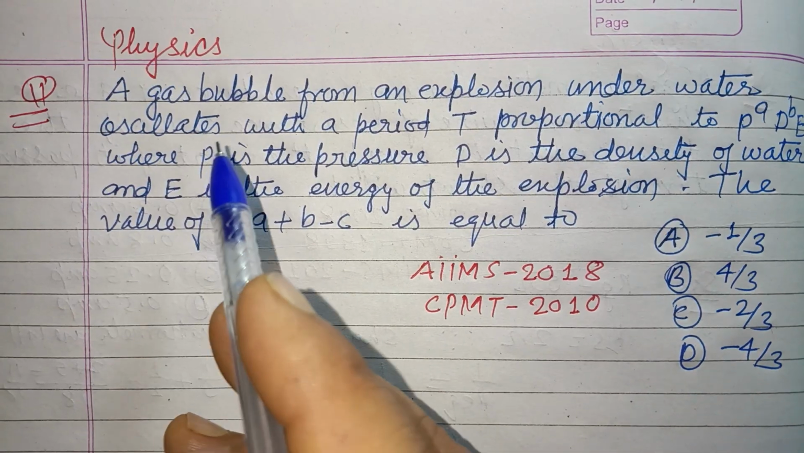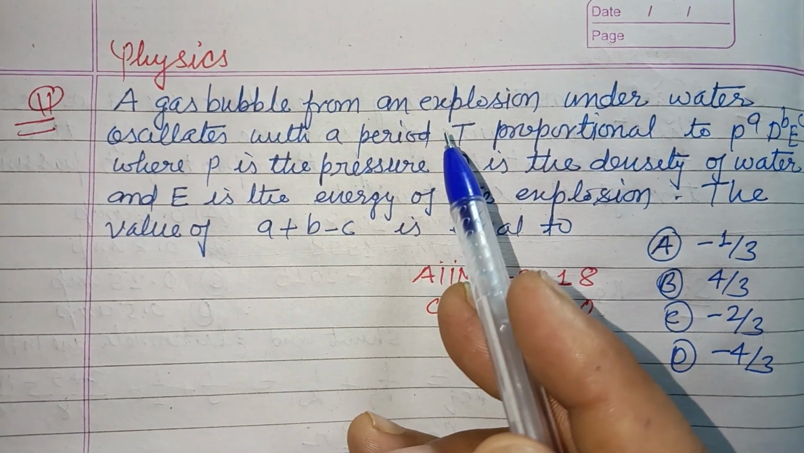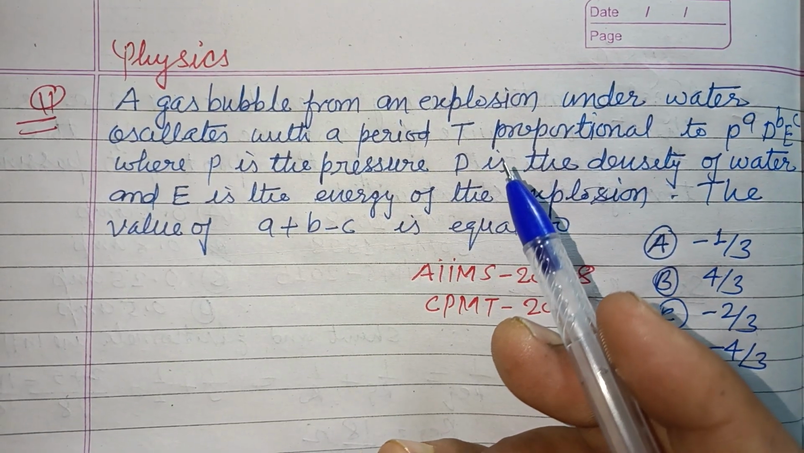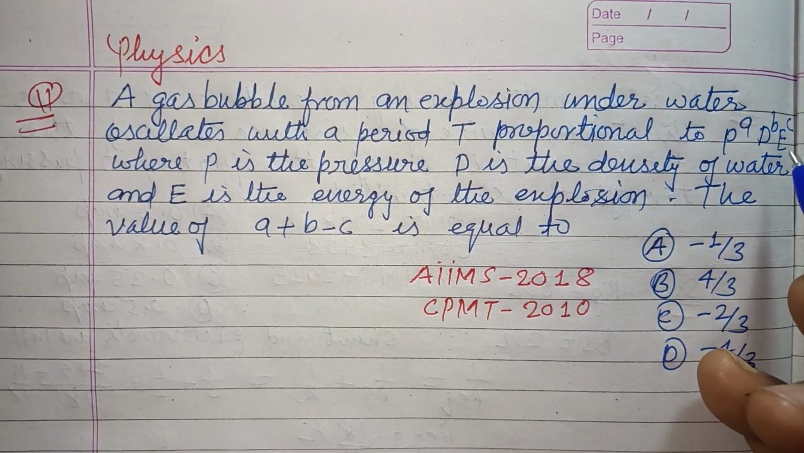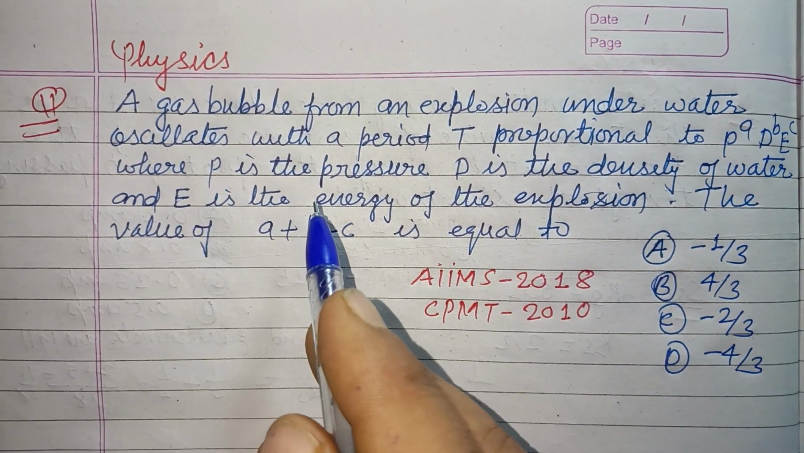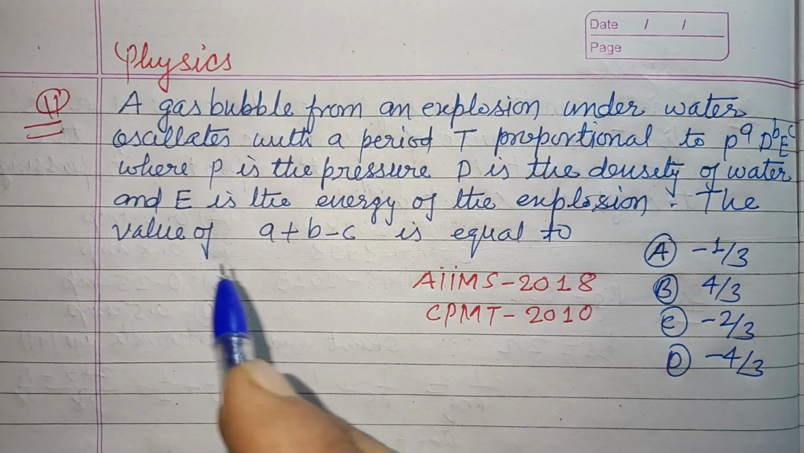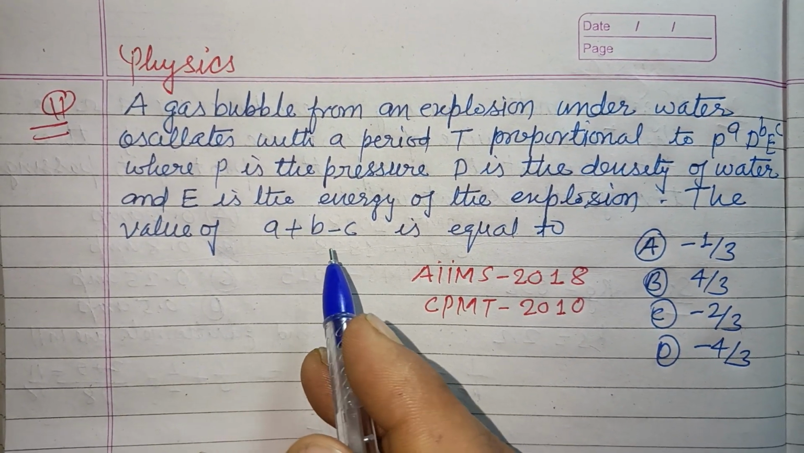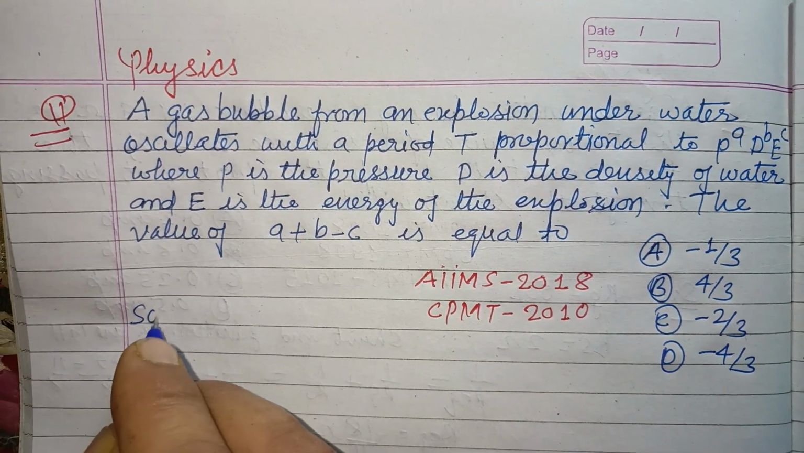Question is, a gas bubble from an explosion underwater oscillates with a period T proportional to P to the power a, D to the power b, E to the power c, where P is the pressure, D is the density of water, and E is the energy of the explosion. The value of a plus b minus c is equal to.